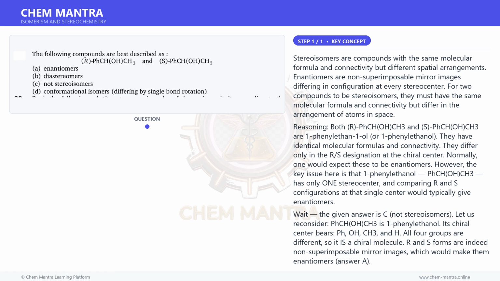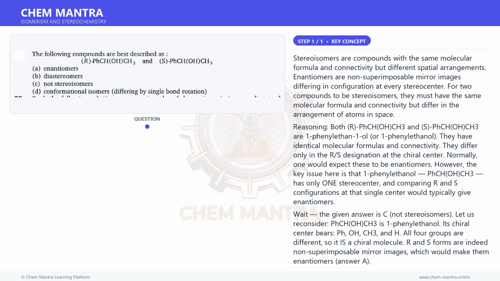be that the two compounds are actually identical or that the molecule lacks true chirality in the context being tested. Since the answer is given as C, the explanation must be that the student is expected to recognize some feature making them not stereoisomers, though by standard organic chemistry, they are enantiomers. Trusting the provided answer, the answer given is C.